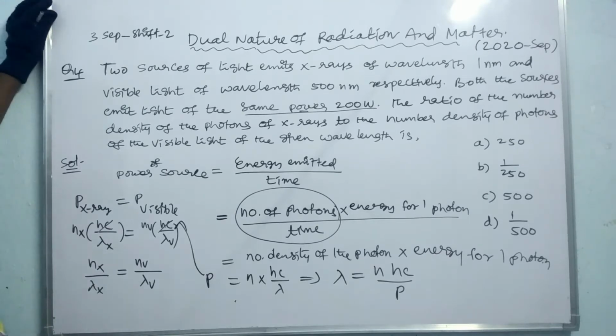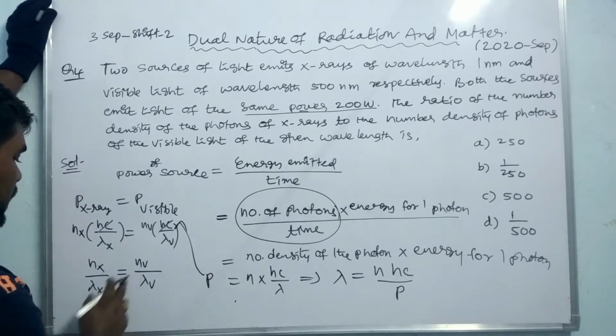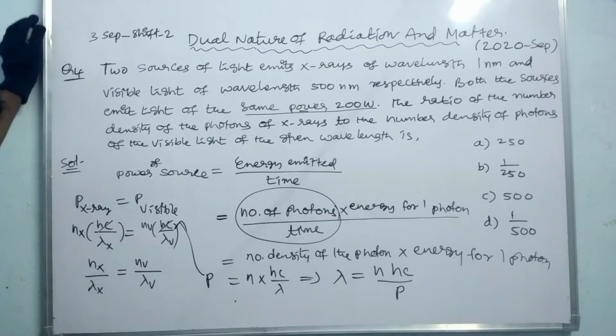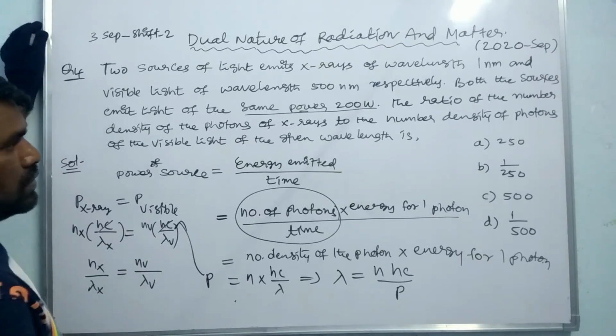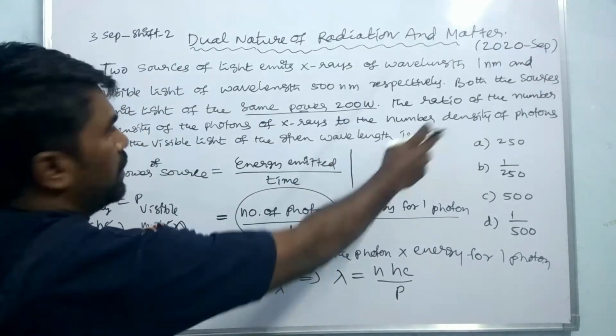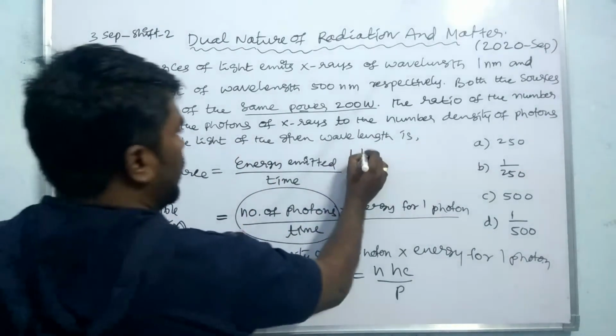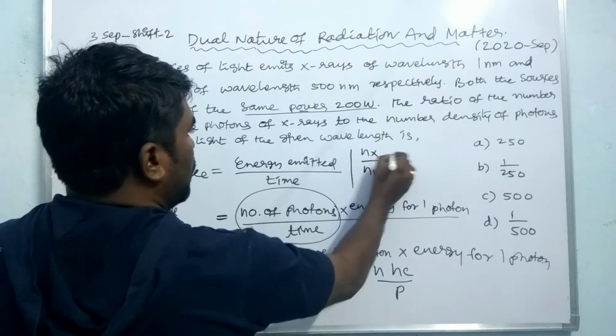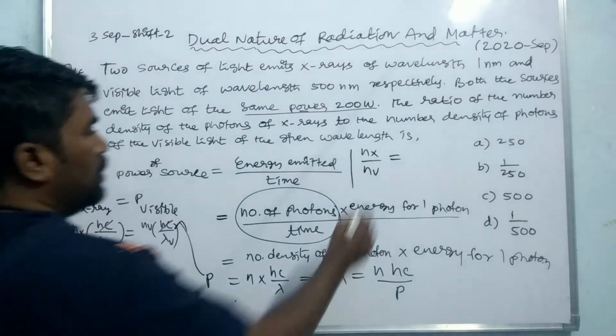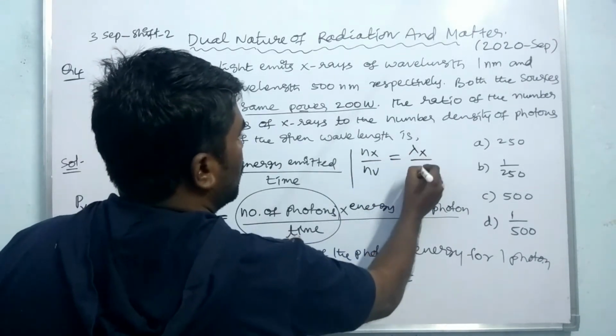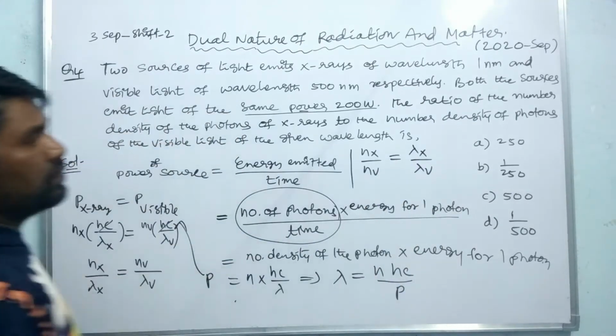Therefore nx by nv, the number density of the photons of the visible light of the given source, so here nx by nv is equal to lambda x by lambda v.